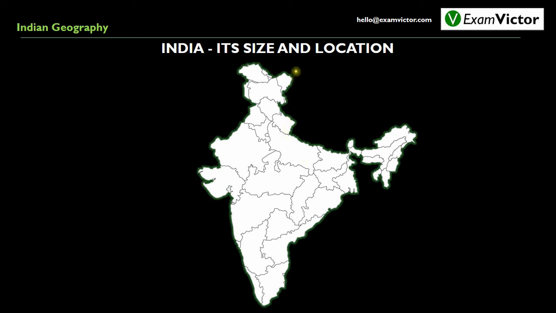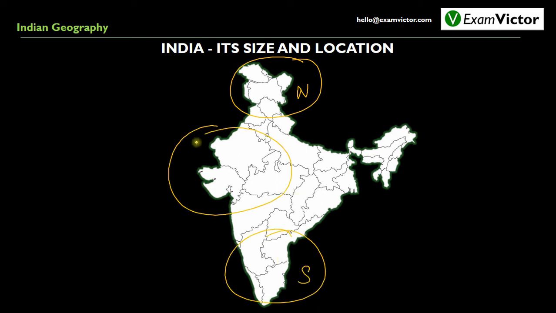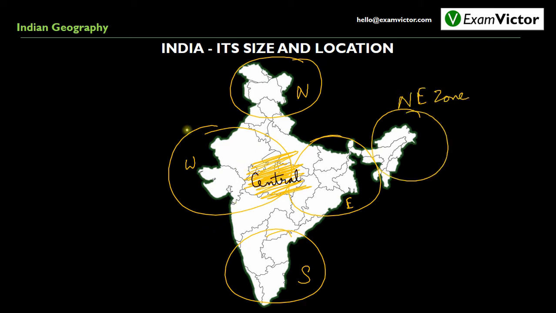India can be divided into 6 zones: north, south, west, east, central zone, which covers the states like Madhya Pradesh, and northeast zone. Thus, India can be divided into 6 zones: north, west, south, east, central, and northeast.